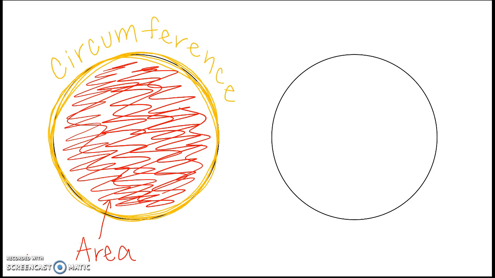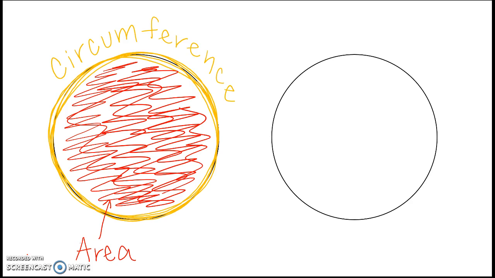So that's the first thing we want to understand about circles, is the circumference is like the crust on a pizza. It's the distance around a circle, okay? And then the area is the space within a circle. So the area is all the sauce that you put on, okay? Or all of the cheese that you put on top of the sauce, right? So that is going to be the area.